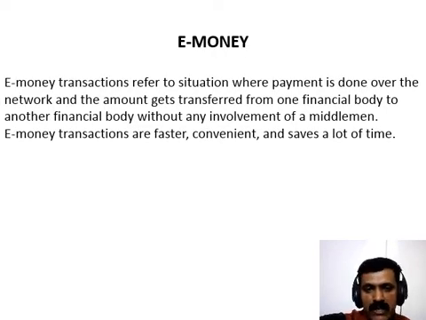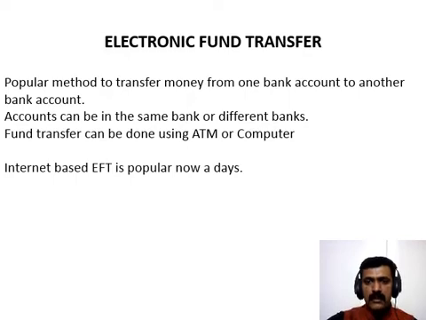The next one is e-money. E-money transactions refer to situations where payment is done over the network and the amount gets transferred from one financial body to another financial body without any involvement of a middleman. E-money transactions are faster, convenient, and save a lot of time. Online payments done via credit cards, debit cards, or smart cards are examples of e-money transactions. Another popular example is e-cash. In case of e-cash, both customer and merchant have to sign up with the bank or company issuing e-cash.